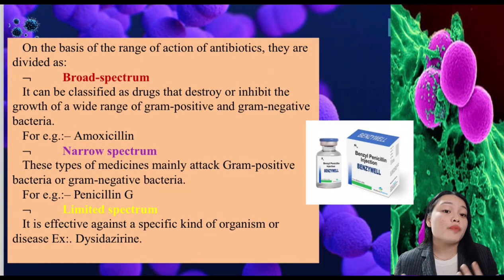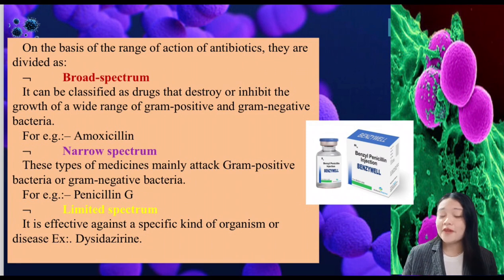Next is the narrow spectrum. These types of medicines mainly attack gram-positive bacteria or gram-negative bacteria. So take note of their differences, okay? For example, penicillin G is an injection used to treat and prevent certain infections caused by bacteria such as diphtheria, meningitis, gonorrhea, and syphilis.